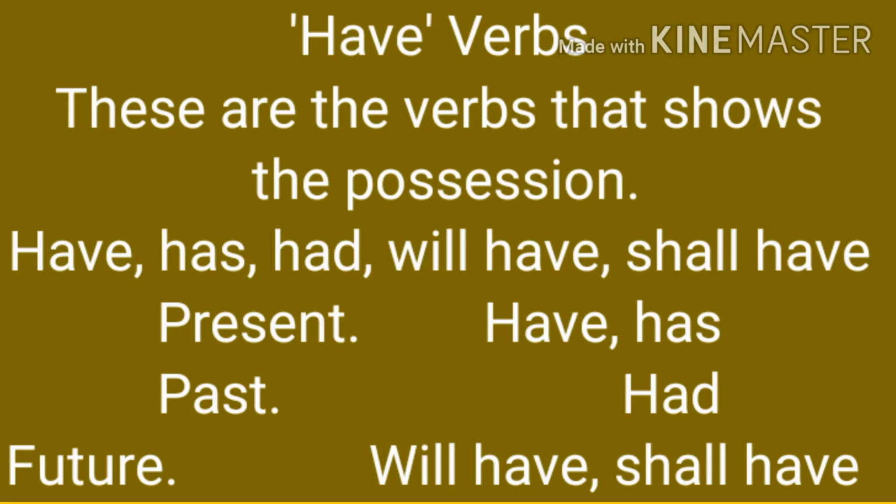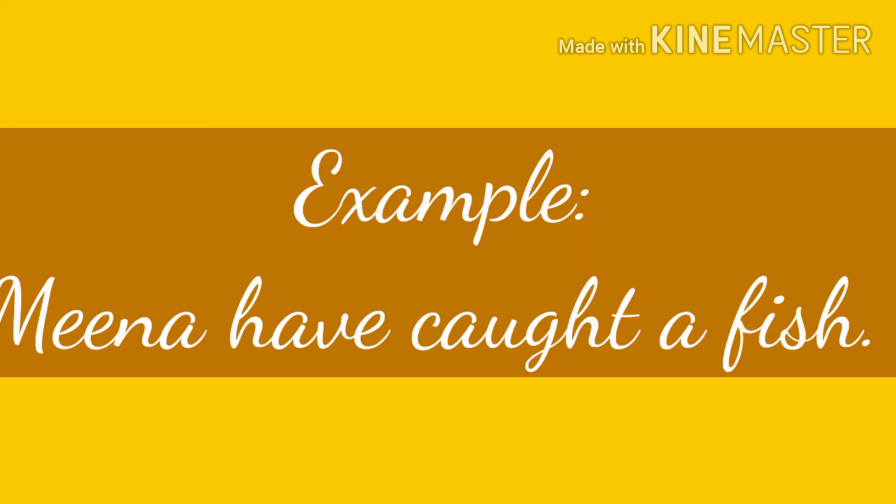Next is have form of verb. These verbs show the possession. You remember na, possession means ownership. And types of have are have, has, had, will have, shall have. So in present tense we use has or have, past tense had, and in future tense we use will have, shall have. So let's read one example. Meena have caught a fish. So which form is this? This is present form of have.